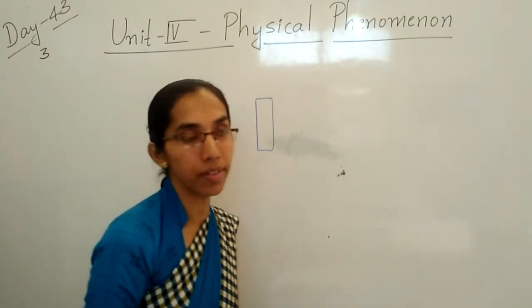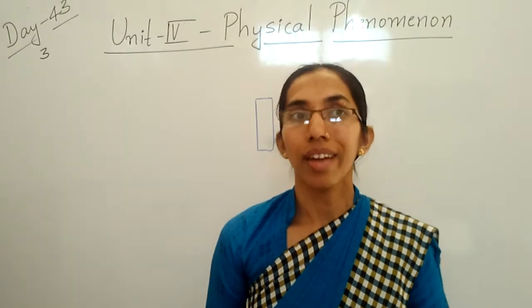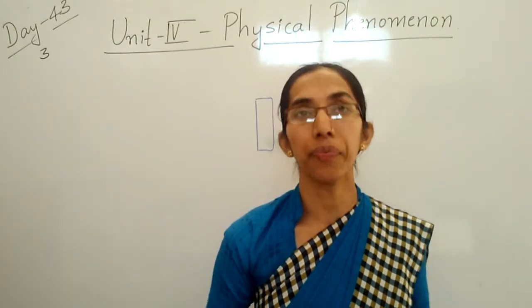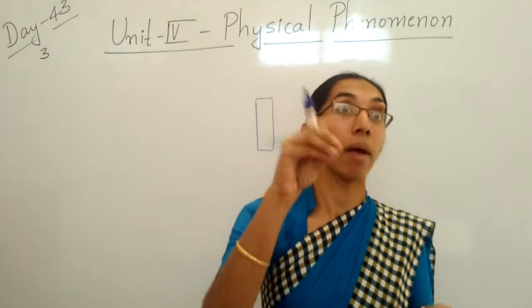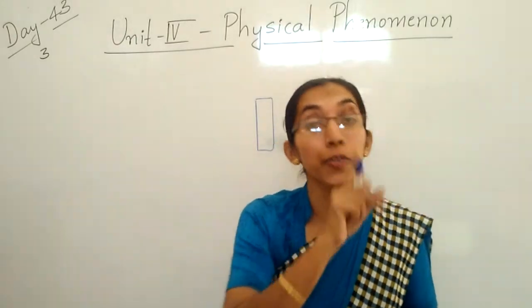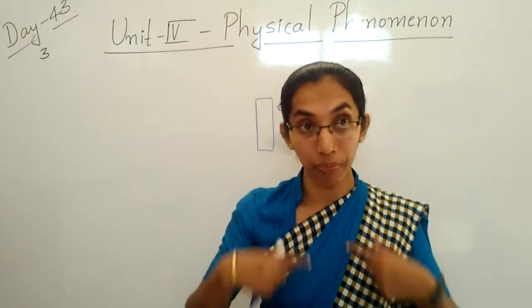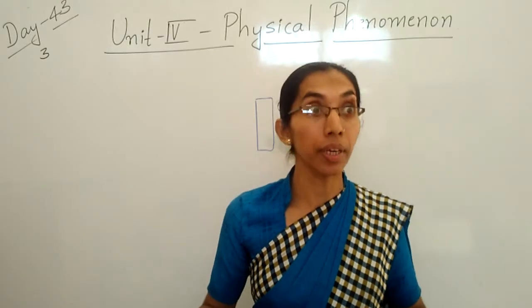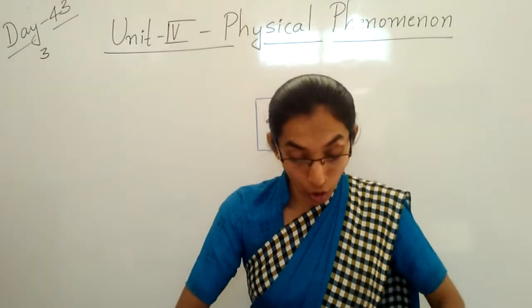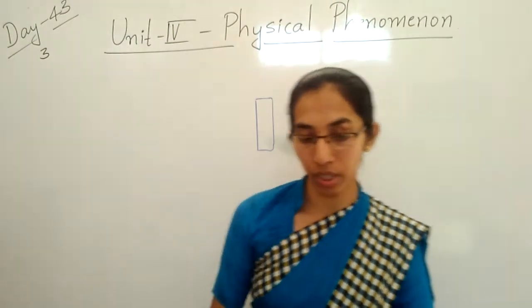In your home you can see the table, chair, cupboard, TV, dining table, numbers of things, but all things have a mass and occupy space. I am standing here. I also have mass, weight, and I am also occupying space. That is called matter.